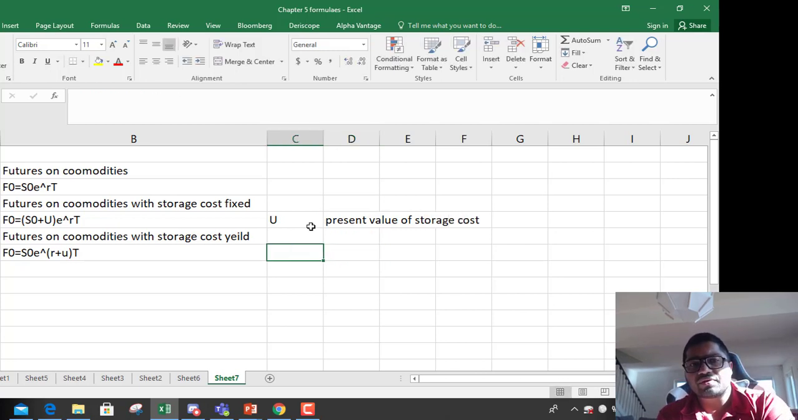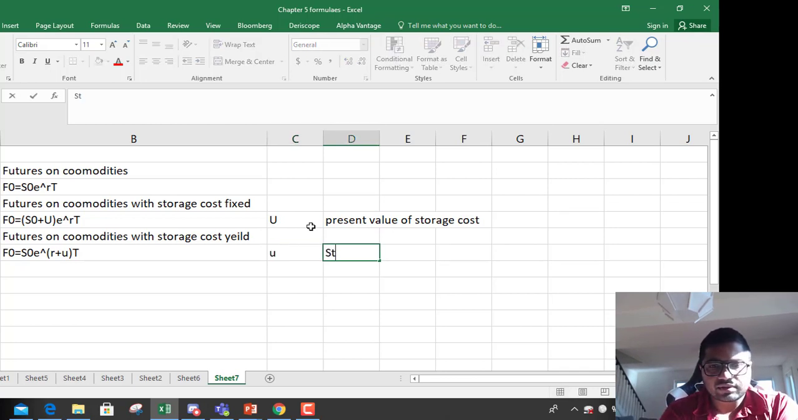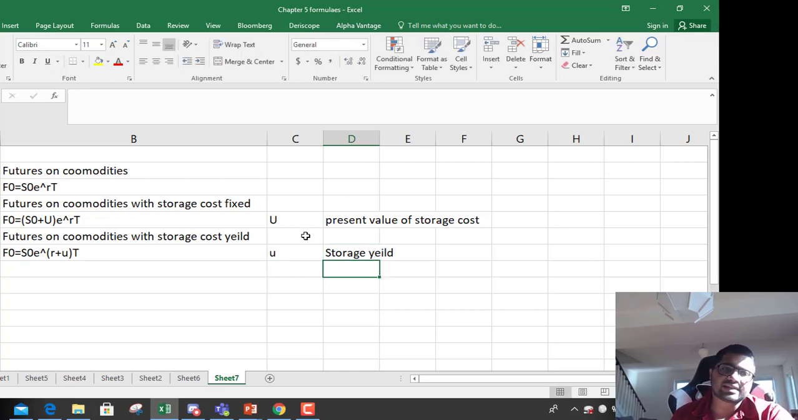Or sometimes they give you a storage yield, that is smaller u. So whenever storage cost or storage yield is given: if cost is given, F0 equals (S0 plus U) e to the power RT. If storage yield is given, F0 equals S0 e to the power (R plus u) T.